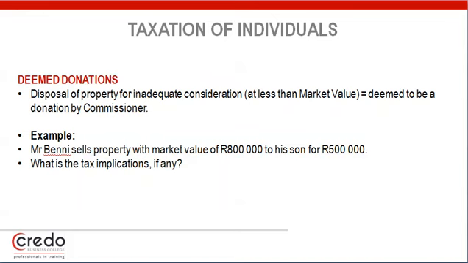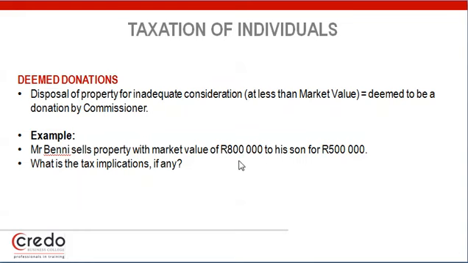Example: Mr. Benny sells property with a market value of 800,000 to his son for 500,000. What are the tax implications, if any? So the market value here is 800. It gets sold for 500. So it's a disposal of property for inadequate consideration, less than market value. The commissioner will deem this to be a donation.